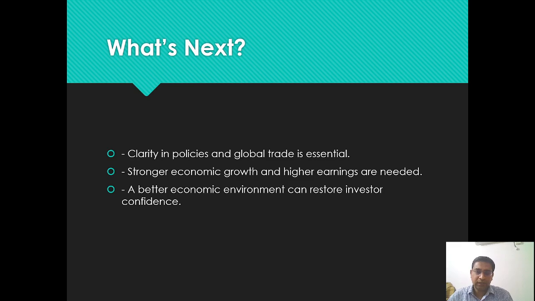So what next is that there has to be clarity in the policies, and global trade is very, very essential. If countries want to make any kind of policies, they have to be very, very clear, and they should communicate the clear policy throughout the world if they want global trade to work in a seamless manner.